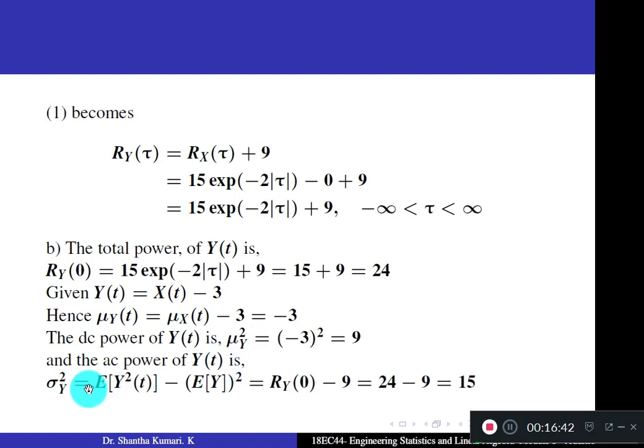AC power of y of t is sigma square y. Sigma square y is expectation of y square minus expectation of y whole square. Expectation of y square is Ry of 0, 24. So you get 24 minus 9, which is 15.